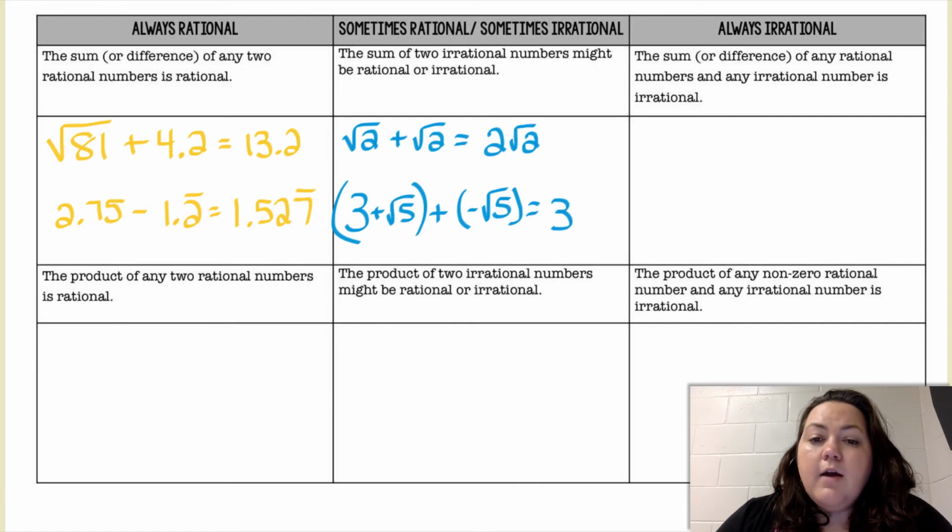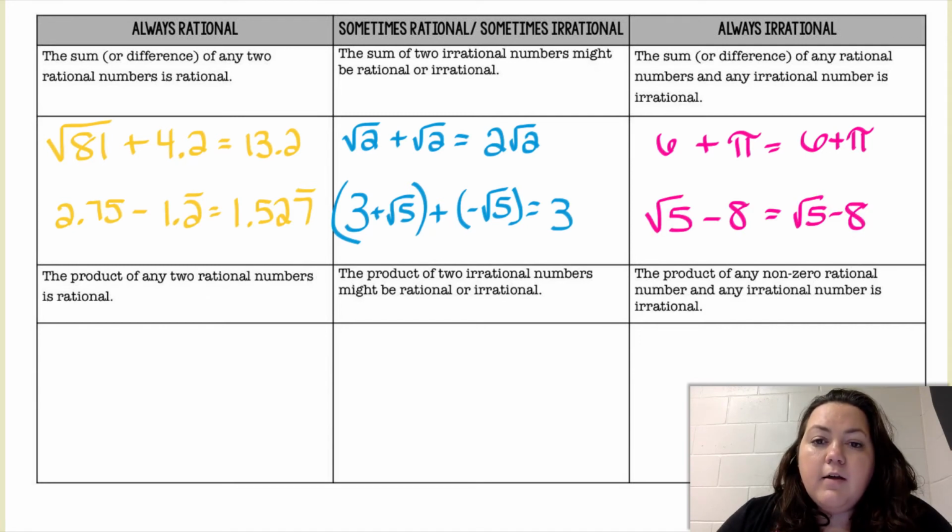If you have one rational number and one irrational number, the sum or difference of any rational and any irrational number is always irrational. So 6 plus pi. 6 is rational, pi is irrational. That's going to give me just 6 plus pi. There's nothing else I could do with it. The pi is irrational, and so that expression is irrational. The square root of 5 is irrational. Minus 8, which is rational, would just leave me with the square root of 5 minus 8. And again, it's still irrational.